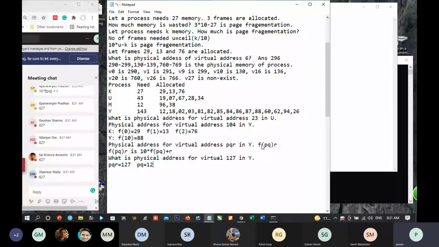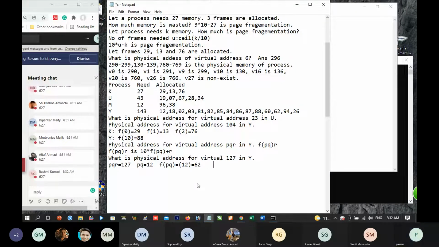What is FPQ? It is F12. Let us see: 0, 1, 2, 3, 4, 5, 6, 7, 8, 9, 10, 11, 12 is equal to 62. Is it correct?